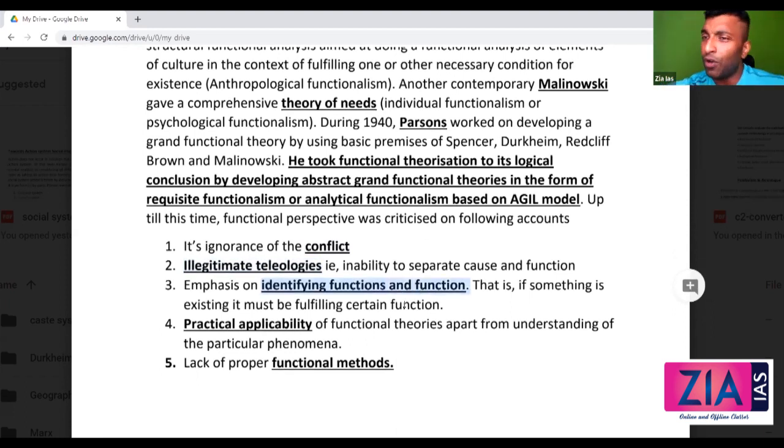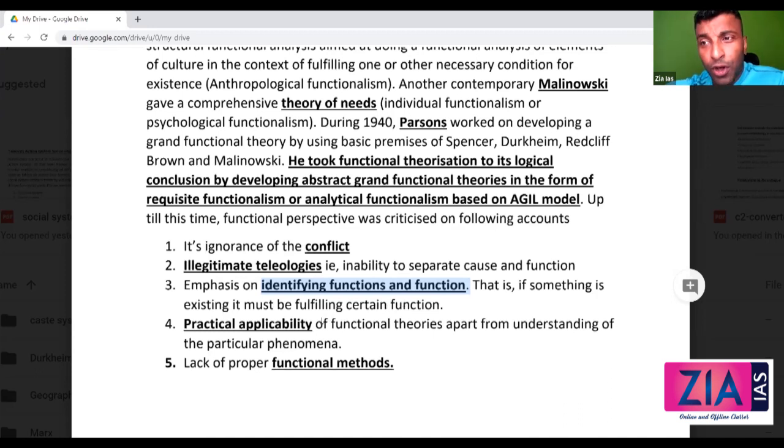That means you can see all functionalists are only trying to identify function and function. This is what you can consider as functional bias. I discussed this point when we discussed the chapter on stratification, functional bias. You're trying to justify extreme forms of inequality. That is functional bias. The normal explanation of functionalism is that something which is existing is fulfilling some vital function. But if you try to justify manual scavenging in terms of functionalism, that is functional bias.